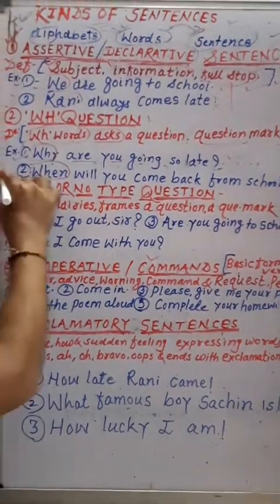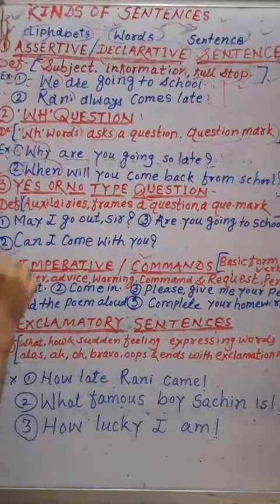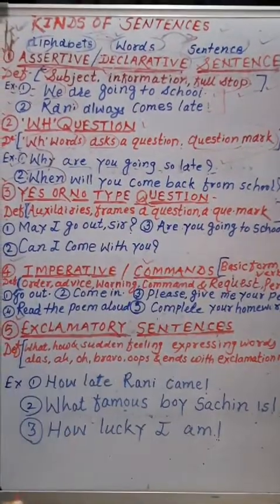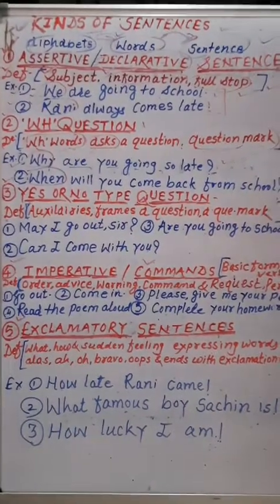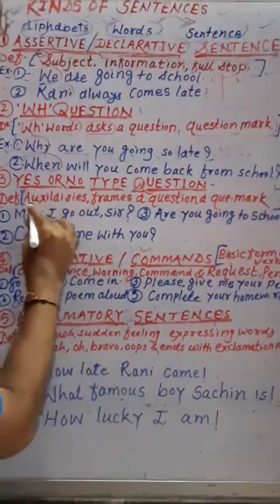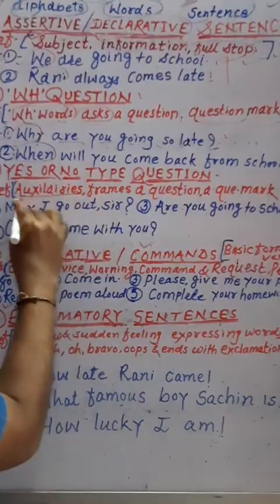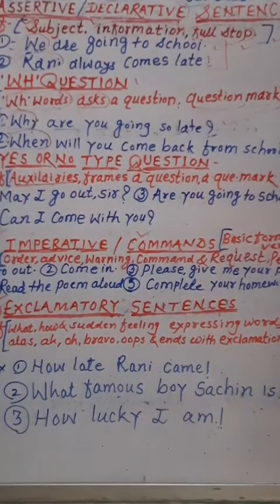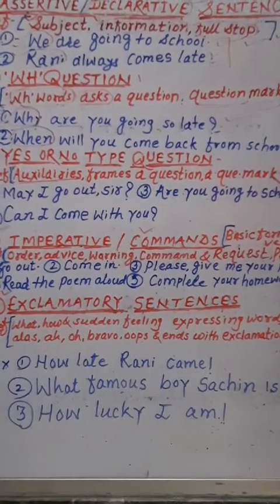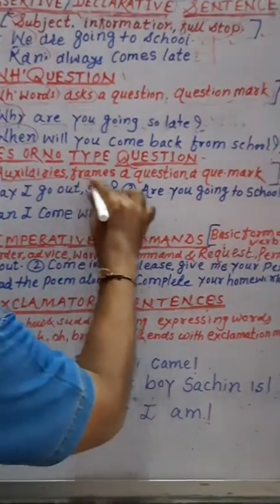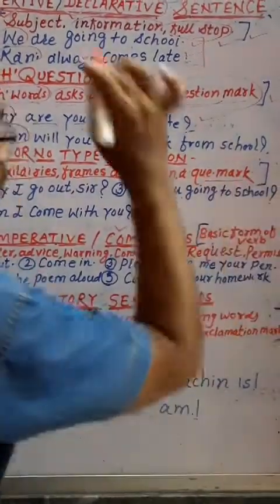Then the third, yes or no type question. It is also called verbal question. Now the definition: yes or no type questions definition. A yes or no type question begins with auxiliary verbs, frames a question and ends with the question mark.